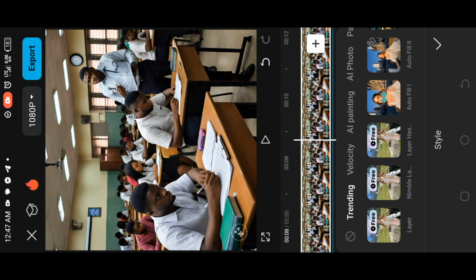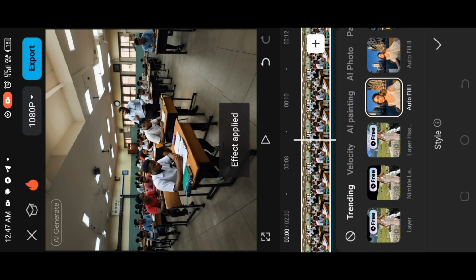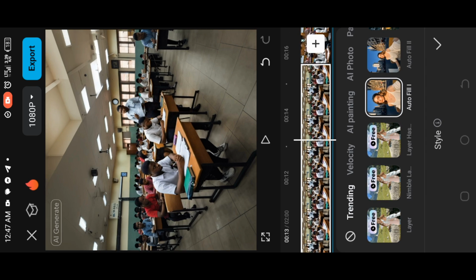So in your image, click on this auto 1. Wait for it to apply. Can you see the way it moved the image backward? That is the effect of the auto.